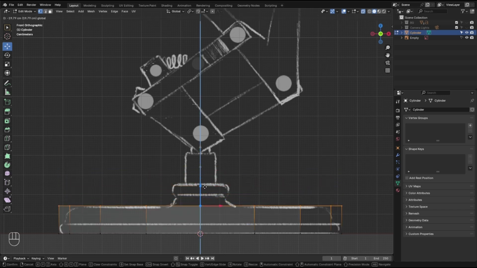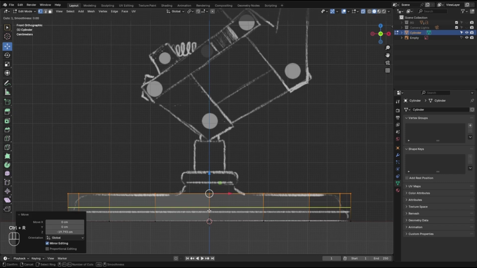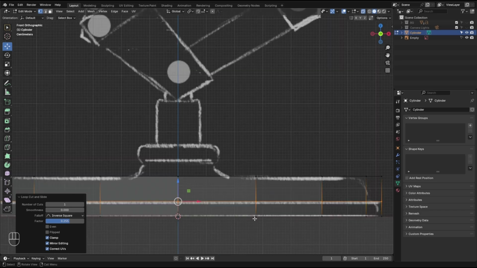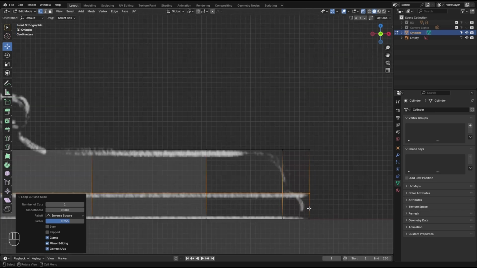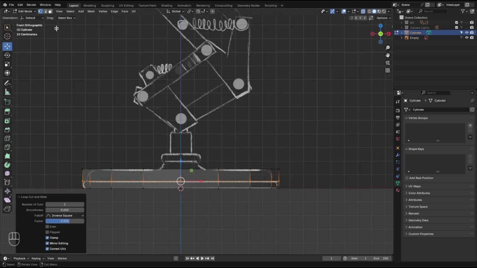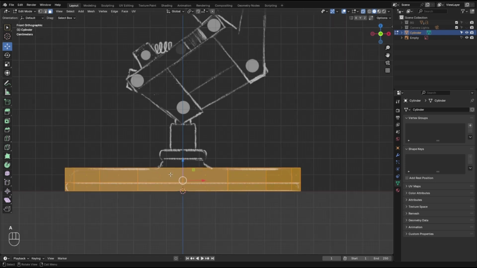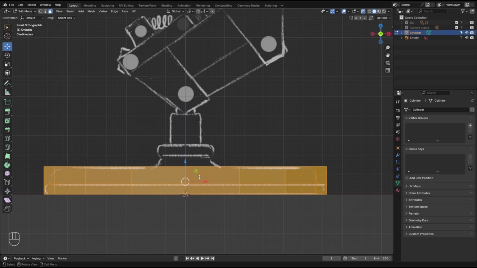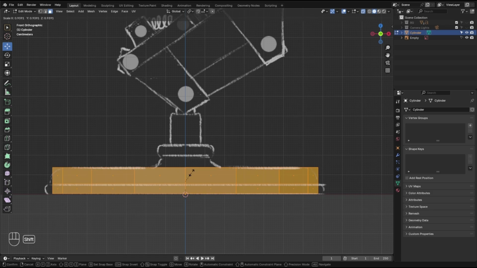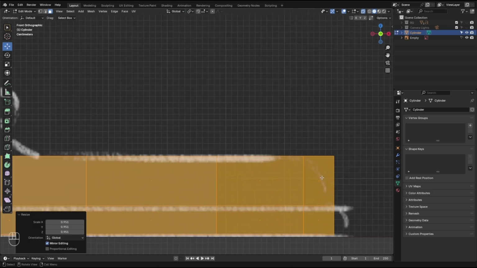Let's go here. We need some edges. So insert edge right there. Insert edge right in the middle to mimic this bulge. So to do that, actually, let's make the whole thing smaller. So I'm gonna hit A, select everything, and hit S. Hold Shift, make it as big as this part right there.